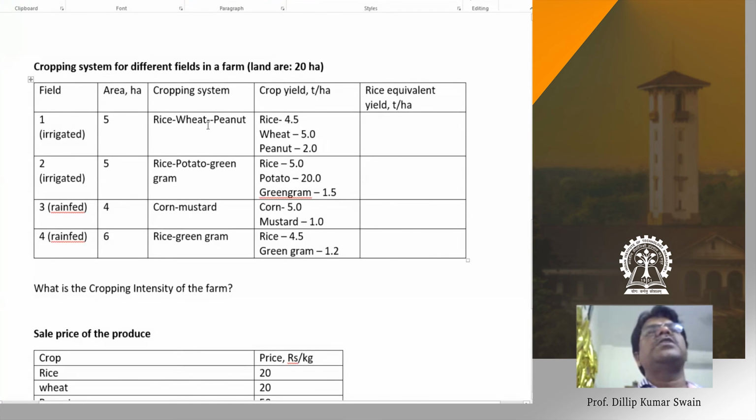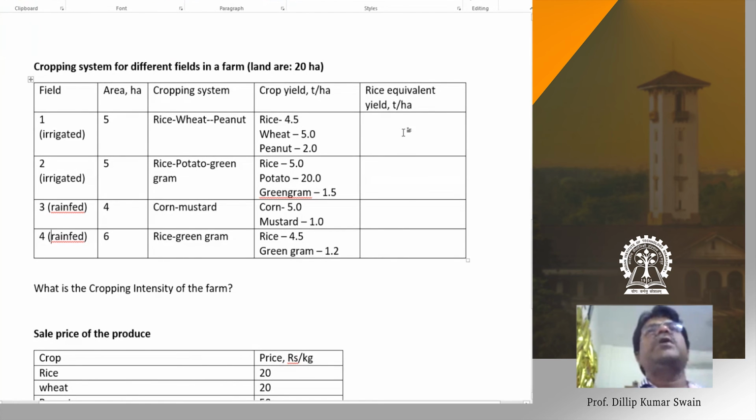For the 2 cropping systems, we want to know which cropping system gives maximum yield. So to have equivalent yield, we convert yield of other crops to yield of one crop. Yield of wheat to be converted to rice, yield of peanut to be converted to rice. We have to calculate rice equivalent yield for field 1, field 2, field 3 and field 4.